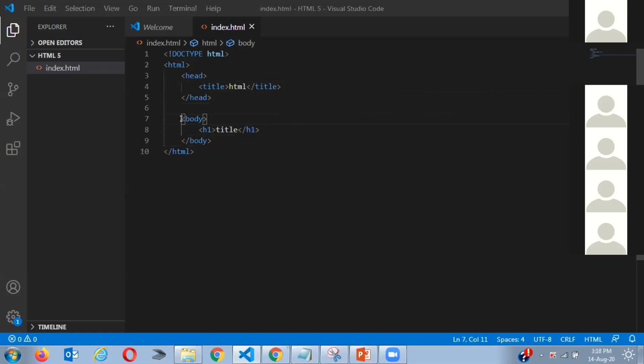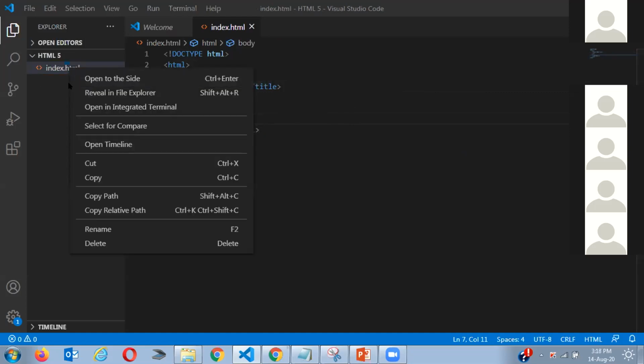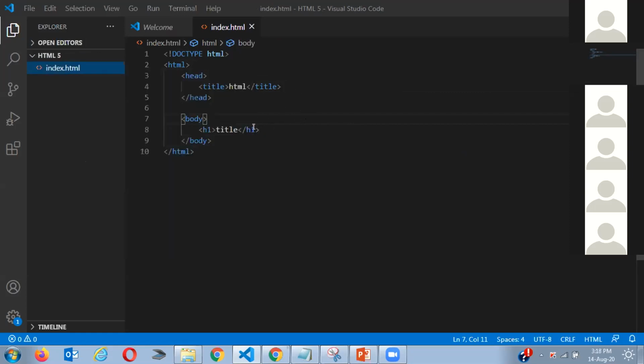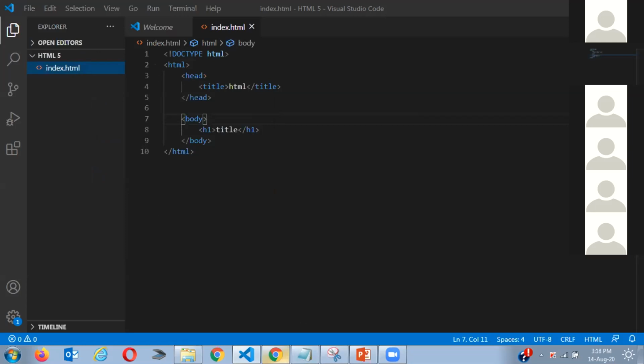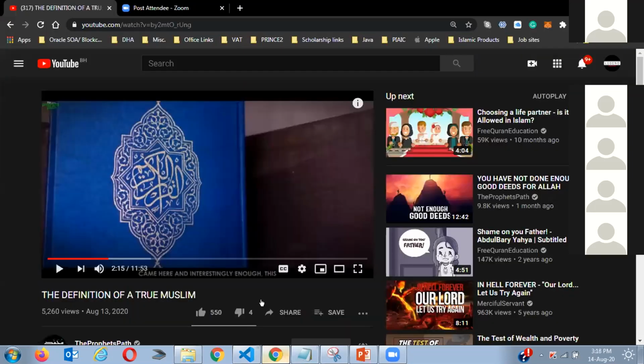So Control S, and then you right click over here. Those who are using this, can you just follow my steps? Whenever I'm writing code, you first of all need to save it. So you just press Control S, and then it saves. After that, you right click on index.html and copy the path. After you copy the path, you go to Google. Let me share the screen. You can see my screen, Google one.